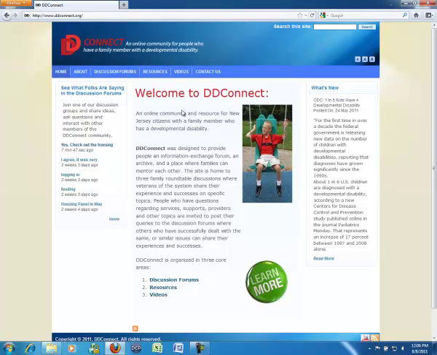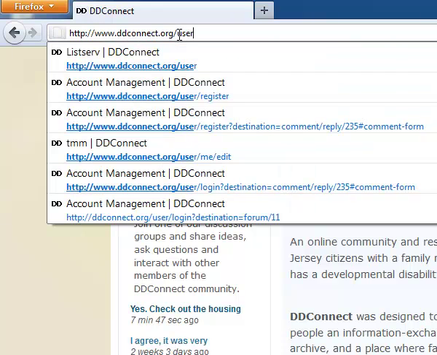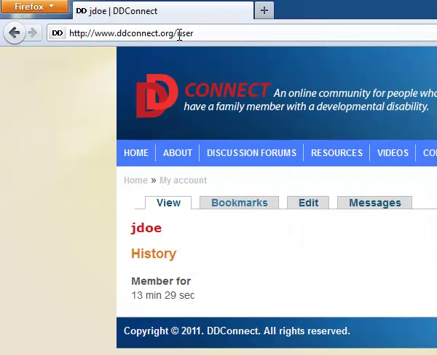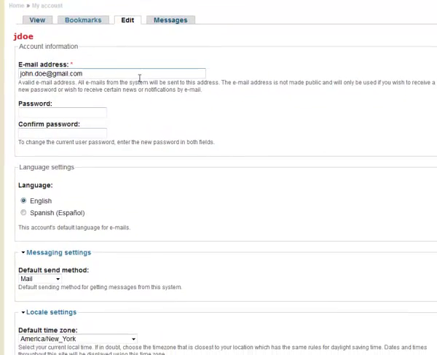If you want to see your own user page or your user information now that you've registered, you have to go up into the URL area and type www.ddconnect.org and then /user. And once you do that, it'll take you to your user page. And you can see here J. Doe, my history. John has been a member for all of 13 minutes and 29 seconds. But if he wants to edit his information, and particularly if he wants to change his password, he can do it here. I'm not going to walk through that now. But this is how you get into your user profile that's unique to you, and you can change your password.